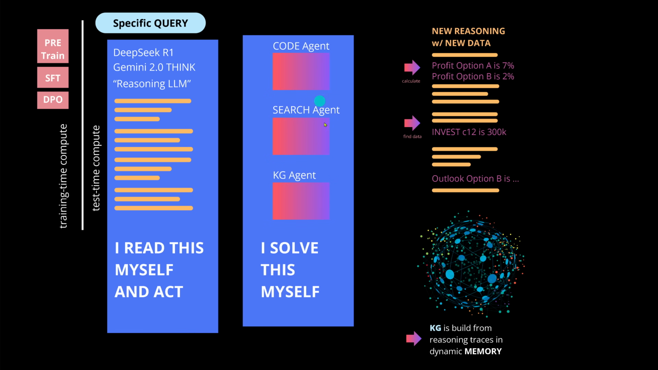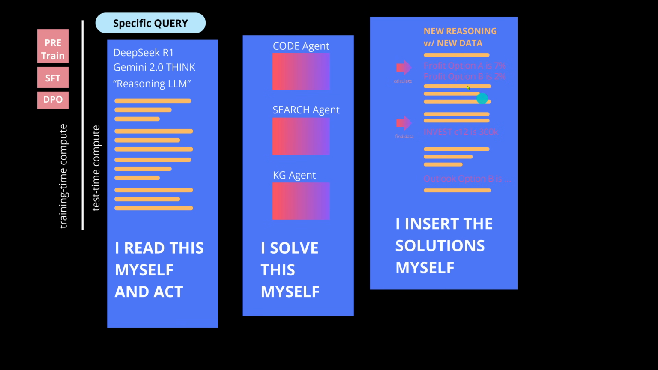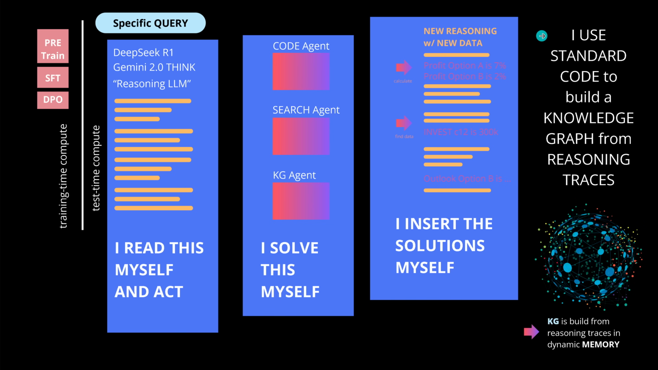So I solve this myself, and then I insert the solution myself, and then I have all on this reasoning structure, all the real-time data inserted beautifully from all the different agents and whatever. And then I just use a standard code to build a knowledge graph from whatever reasoning traces there are, given their complexity. So I end up with a knowledge graph. And now what I do, I just make a check. I say, okay, is it really worth it to build this knowledge graph?